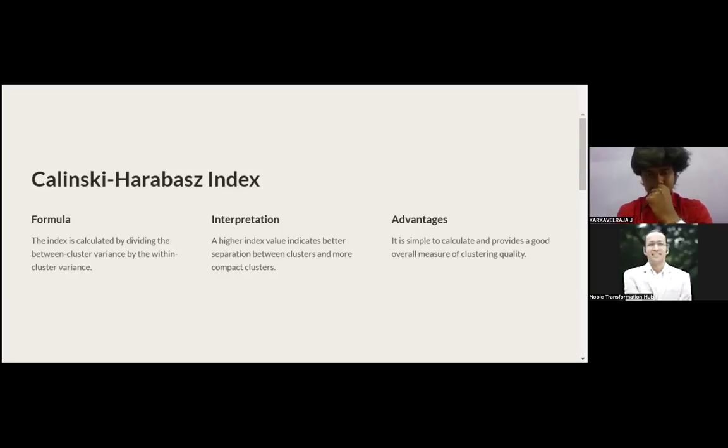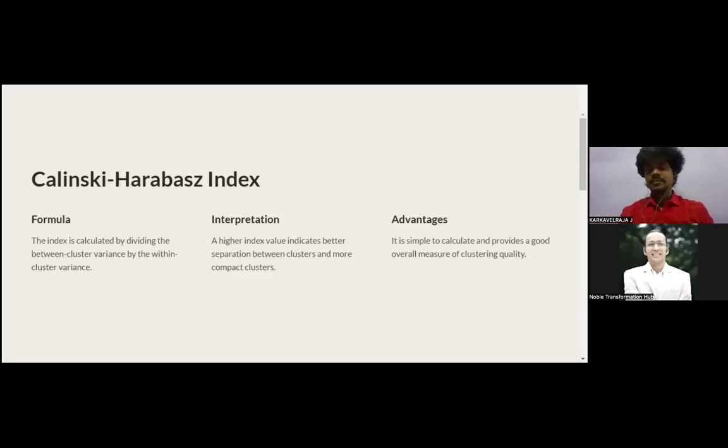We use it to understand whether the clusters have variance, by dividing the between-cluster variance by the within-cluster variance. We try to go to a meta level to understand the variance.